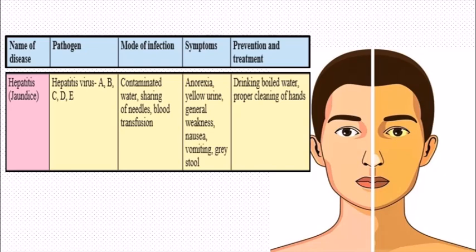Now, how to prevent this disease? It's very simple. Drink boiled water and always clean your hands. Especially during the rainy season, it is important for every one of us to drink boiled water.